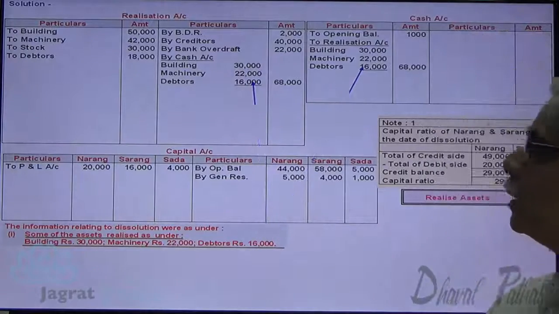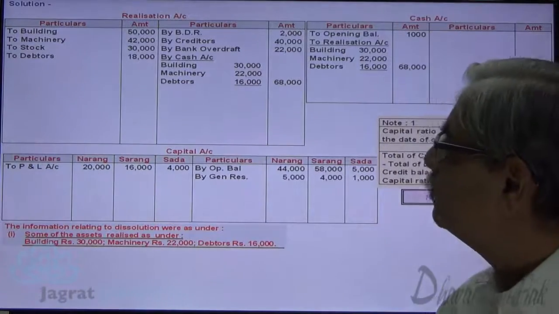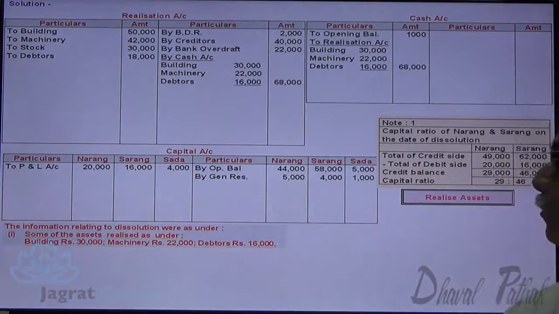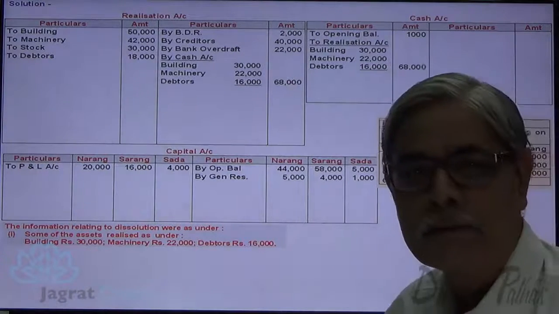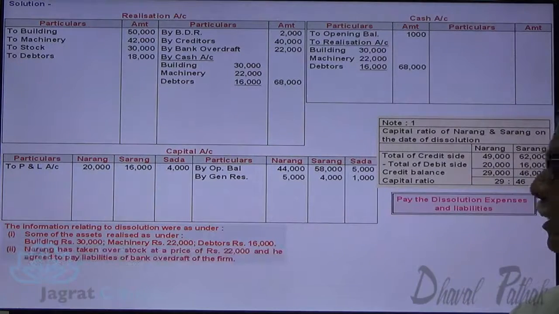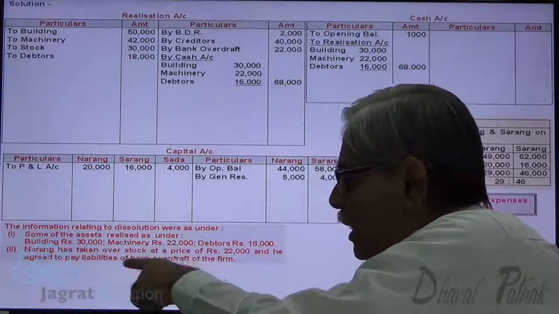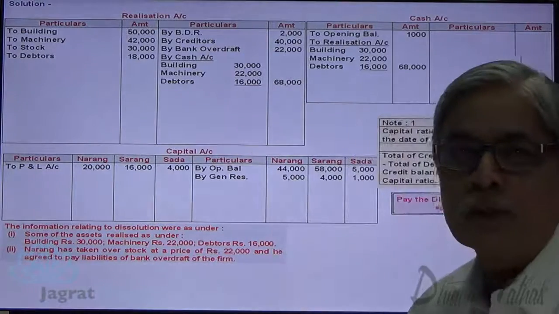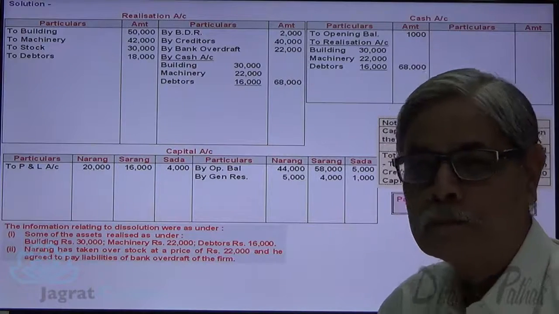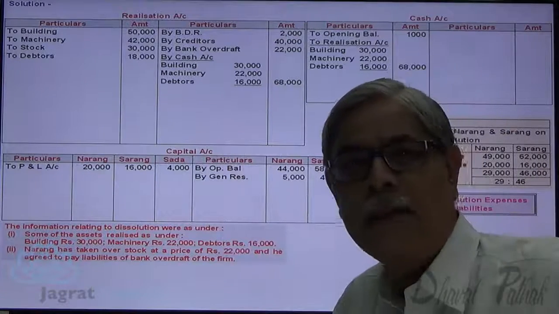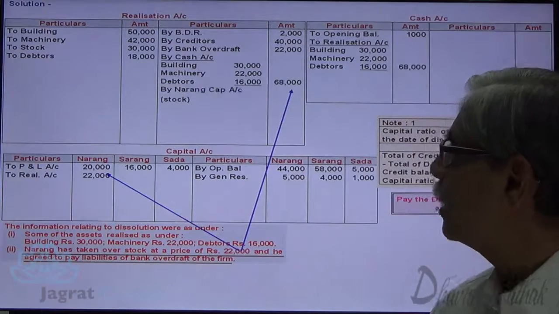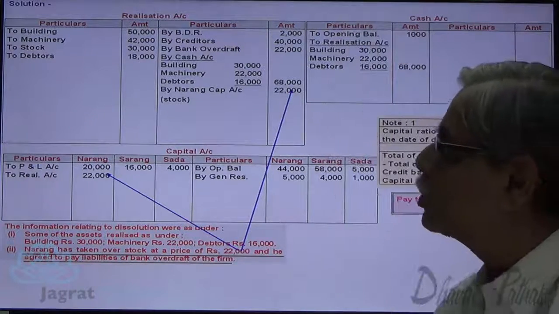Now three assets are realized: building, machinery and debtors. What about stock? After realizing the stock, pay the liabilities. Here, Narang has taken over the stock at a price of 22,000. Narang is the receiver, so debit the receiver. Narang account debit to realization account credit. This is the realized value of stock.